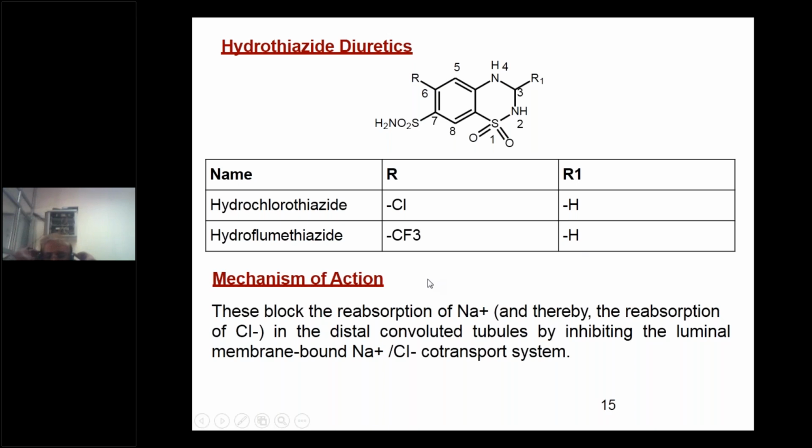So, the mechanism of action of these thiazide or hydrothiazide derivatives: this blocks the reabsorption of sodium and thereby reabsorption of chloride in the cortical diluting segment of the distal convoluted tubules by inhibiting the luminal membrane-bound sodium chloride co-transport system.